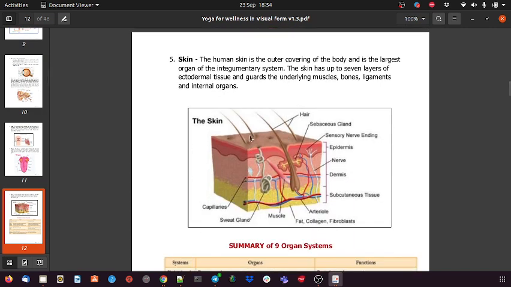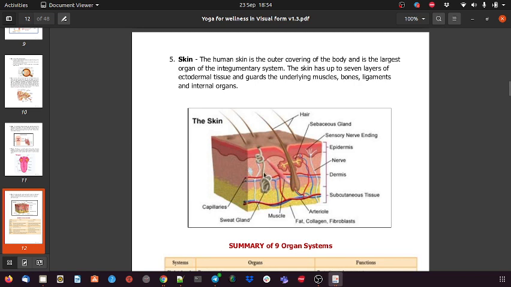Now the skin. The skin is subdivided into three parts. The upper layer is the epidermis, the middle or second layer is the dermis, and the third layer is connected to the tissue, like the skeleton and muscles.